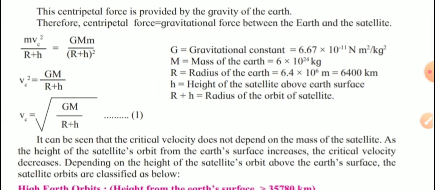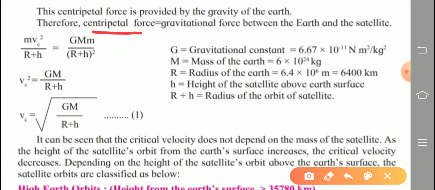The centripetal force is produced by the gravity of the earth. Therefore, centripetal force is equal to the gravitational force between the earth and the satellite. So we substitute these formulas. Centripetal force is mvc square upon r plus h, equal to the gravitational force GMm upon (r plus h) bracket square.